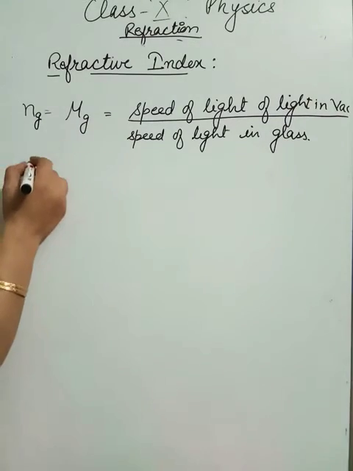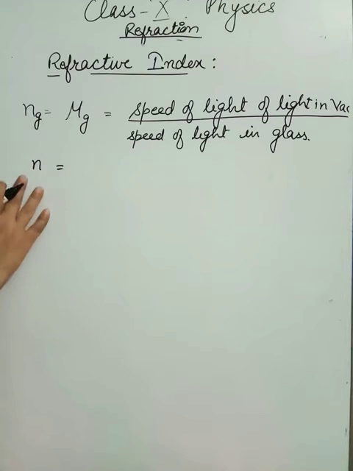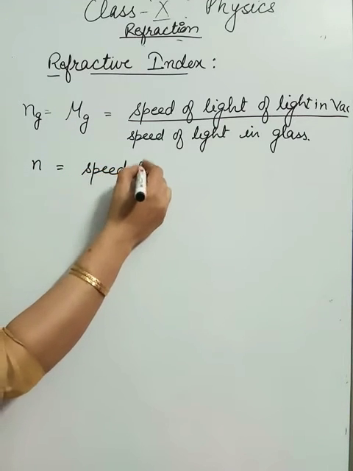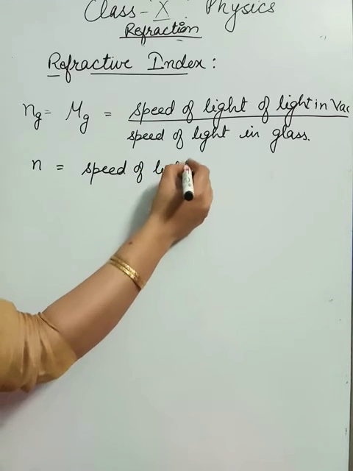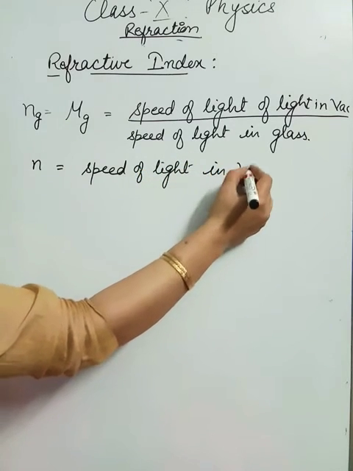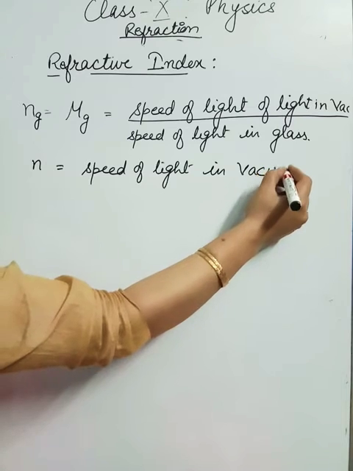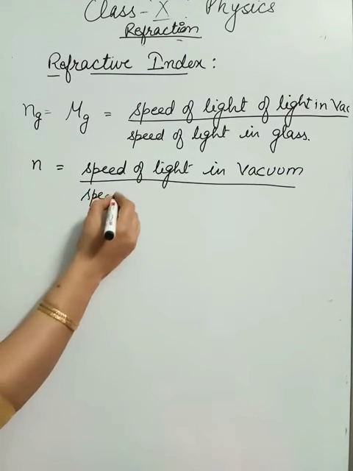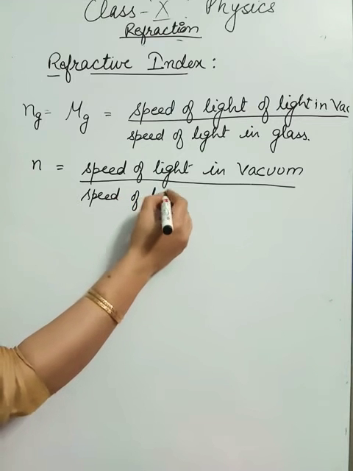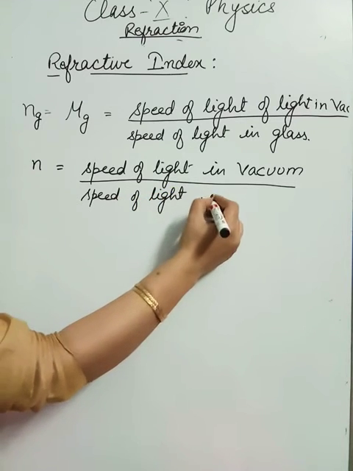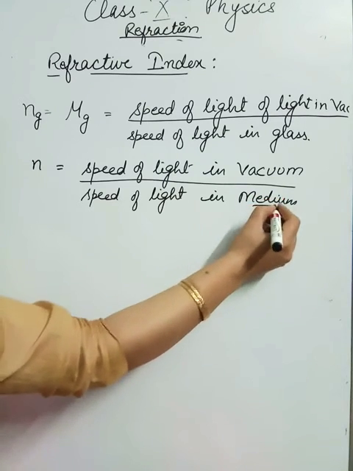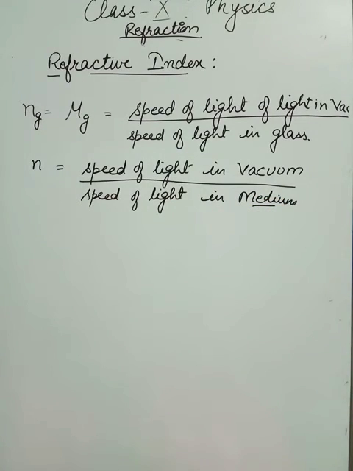So in general, the refractive index can be written as speed of light in vacuum upon speed of light in the medium. Here we take that medium whose refractive index we want to find out.